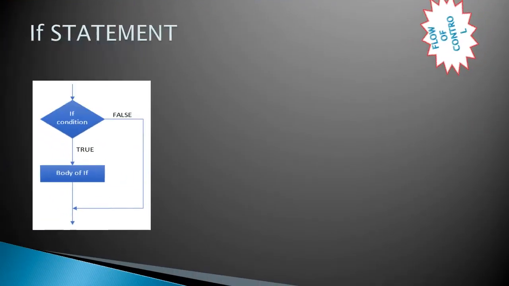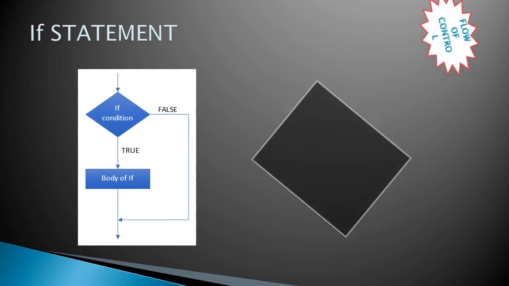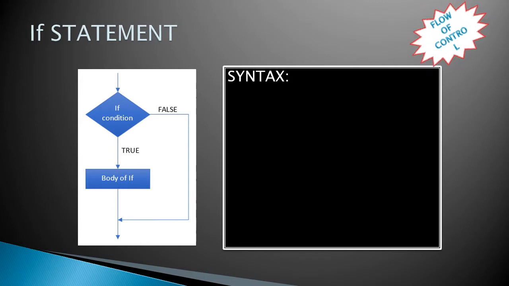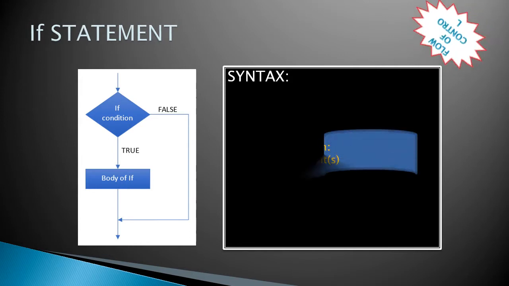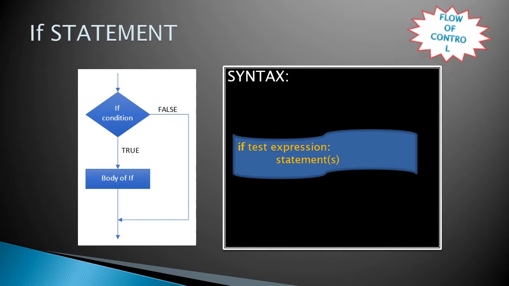The simple if statement flow chart is like that. Only if the condition is true, the body of the if statement will be executed. If it is false, the statements following the if will be executed. The general form for the if statement is: if, test expression, that is a condition, and then the body of the statements. Note that the if statement must end with a colon, not a semicolon.